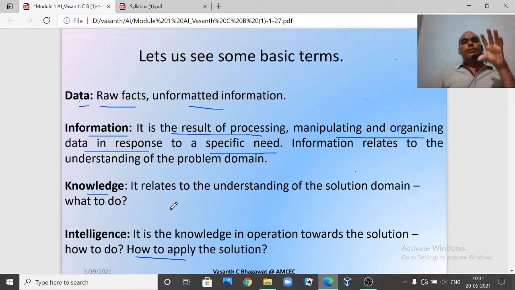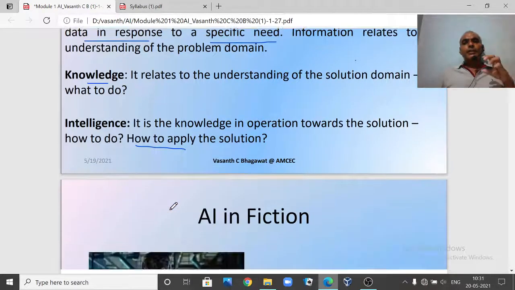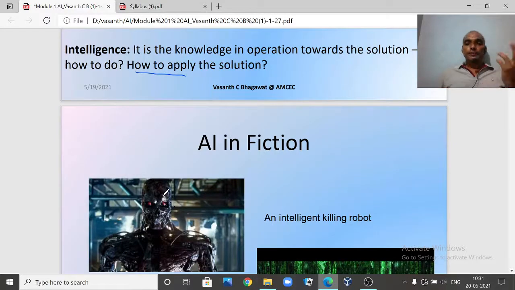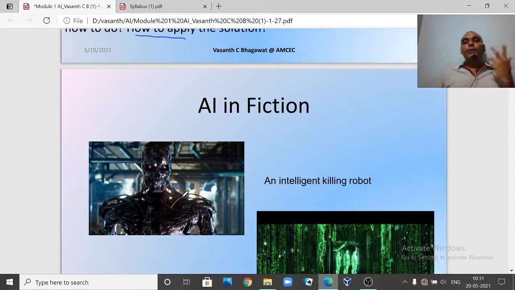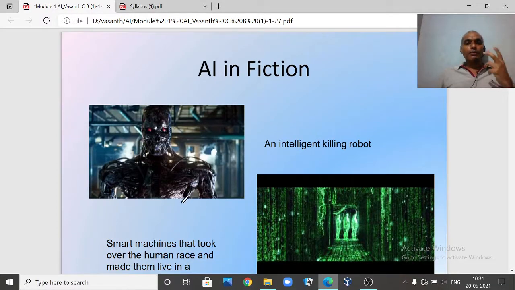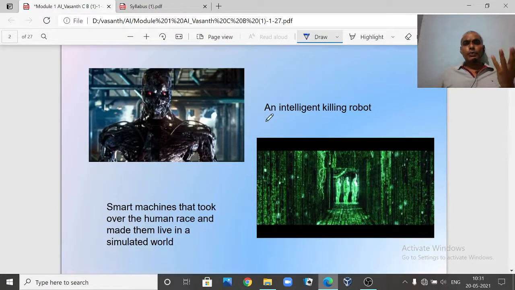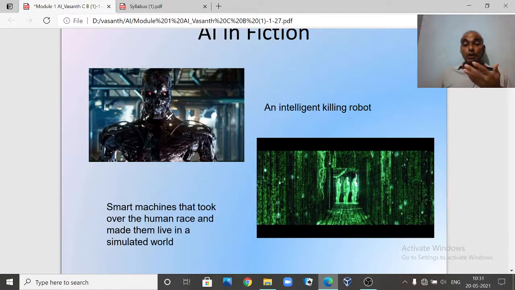These are some few basic terms, and now we will go into the definition of artificial intelligence. Before going to the actual artificial intelligence, we will see some simple examples which I have taken. AI in fiction: you know that we have seen quite a couple of Hollywood movies, like the Terminator series, where you have seen a robot acting as an intelligent killing robot.